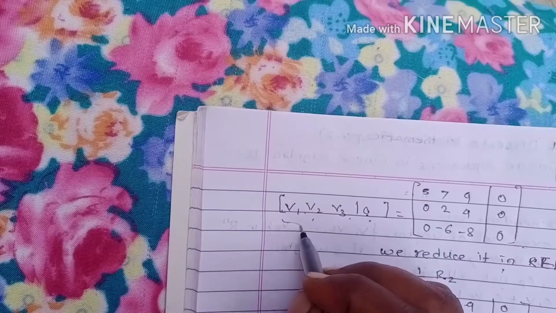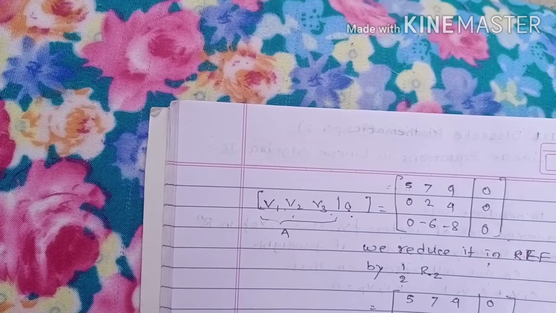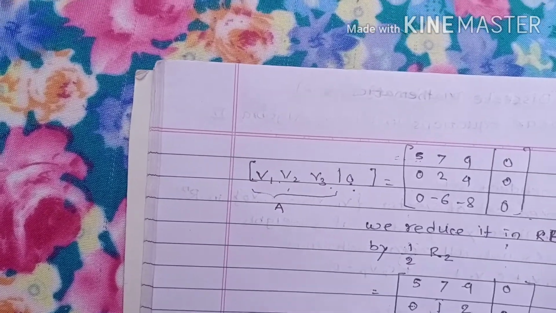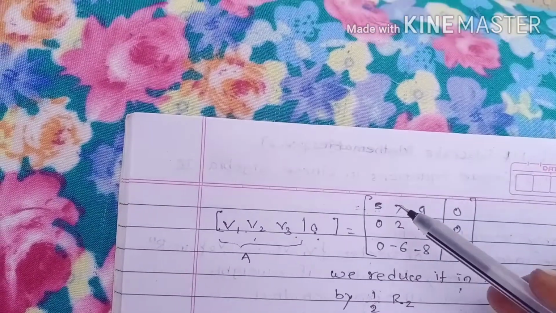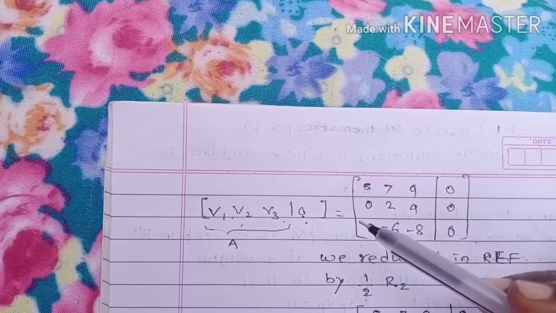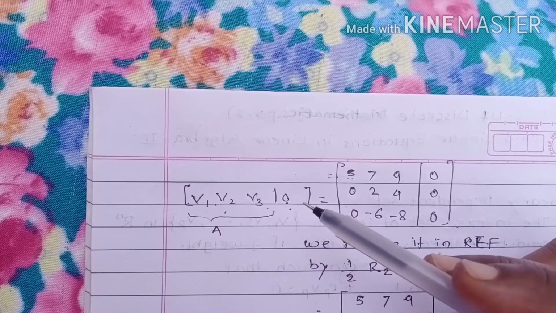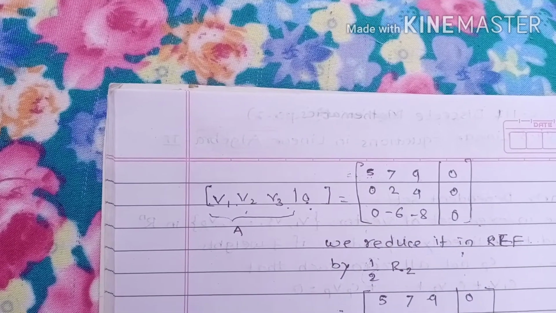In some books we indicate this construction as our matrix A, which is the coefficient matrix of our given system. So we put here the first column, second column, third column, then 0 0 0, because this 0 is the zero vector according to our given vectors.